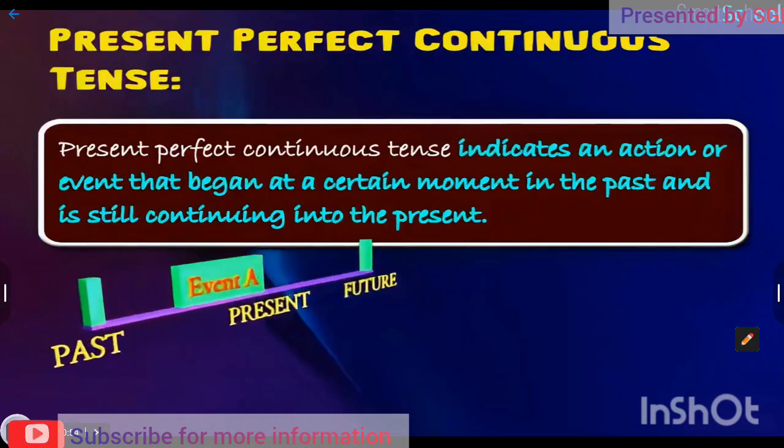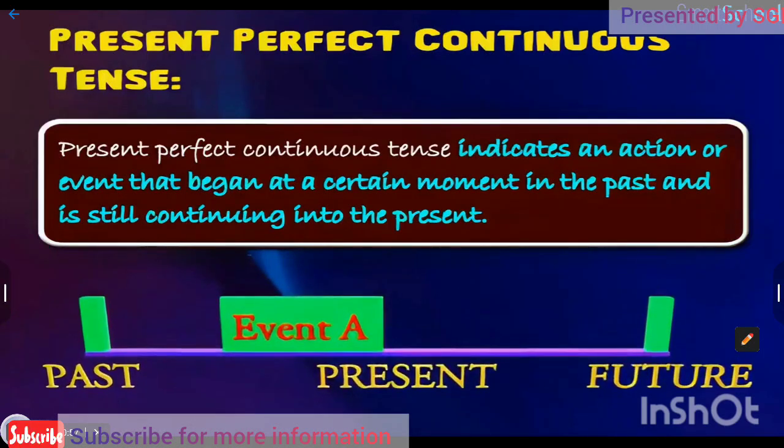If you carefully look at the timeline, the box around event A signifies the time when the action or event happens, as represented by present perfect continuous tense. And here we can clearly see that event A began at a certain moment in the past and is still continuing.